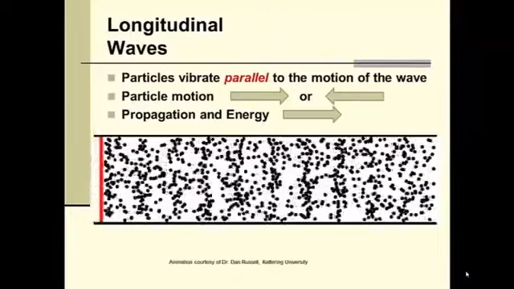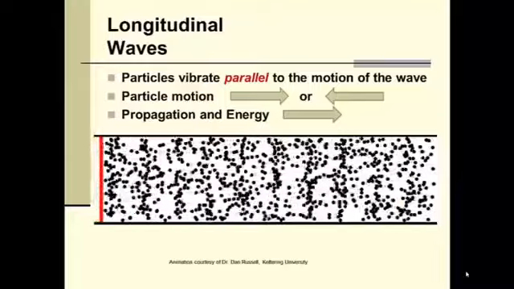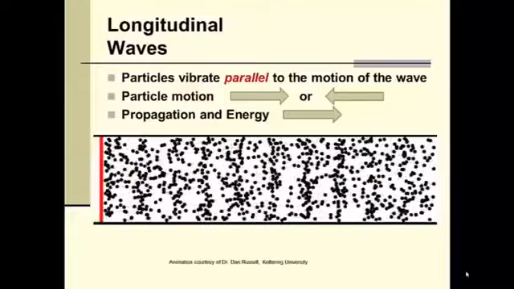As you did before with the transverse animation, focus on one black dot. If you just look at one dot, pick any one, you'll see that it's moving back and forth, left and right, not really going anywhere.